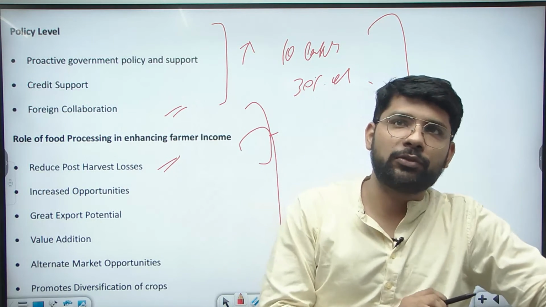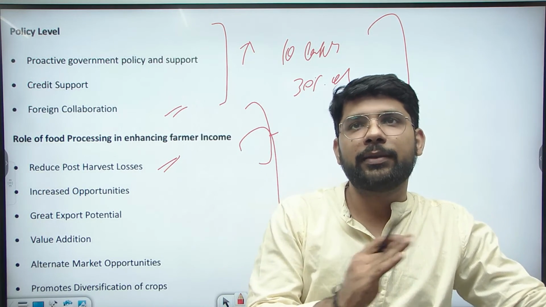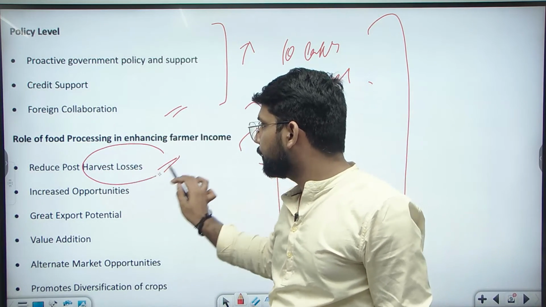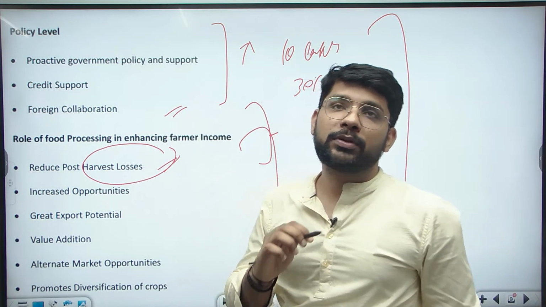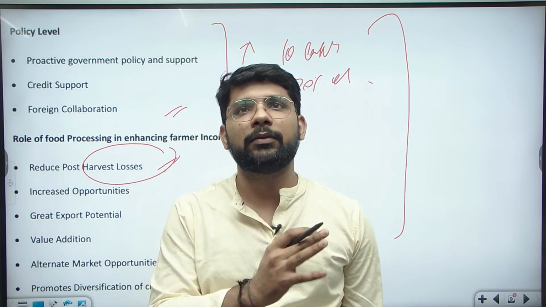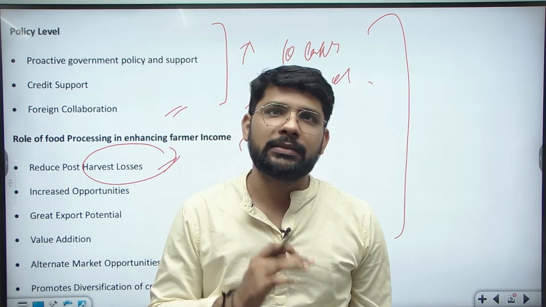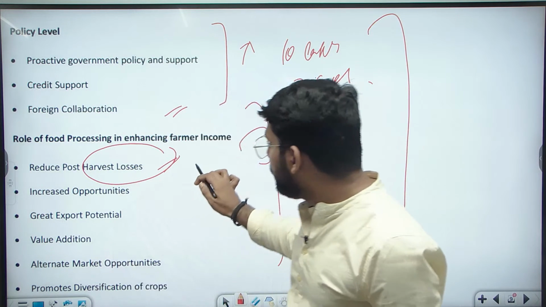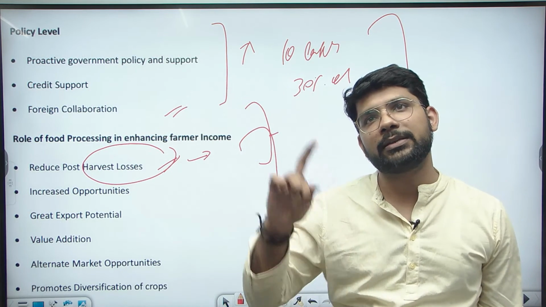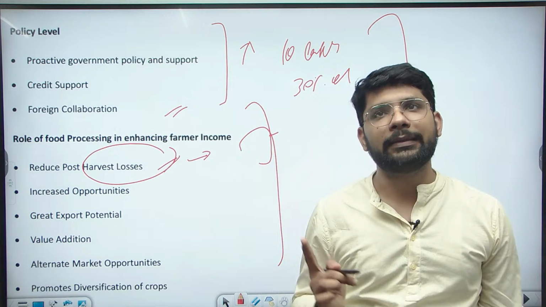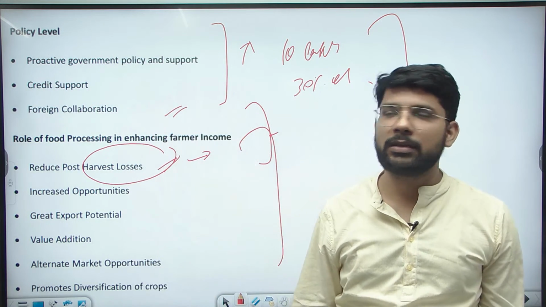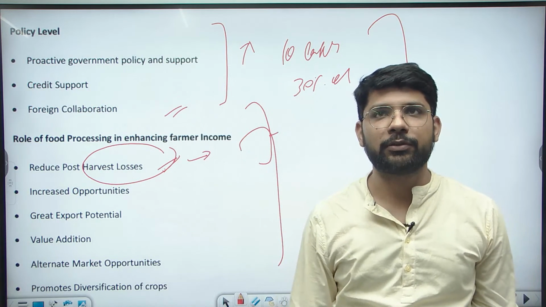Reduce post-harvest losses. If we convert the raw food into processed food, the losses will decrease, because processed food has a higher shelf life, while raw food has a very short shelf life. So it will reduce post-harvest losses. If post-harvest losses decrease, it will increase farmer income, so both are interlinked. If the food processing sector increases, then farmer income will increase because of reduced post-harvest losses.